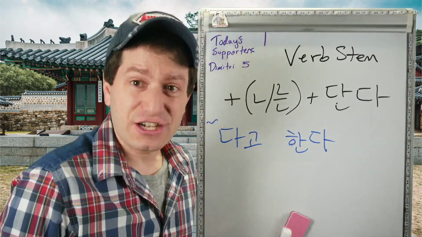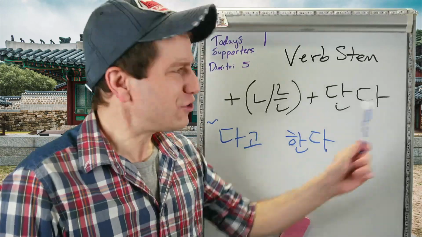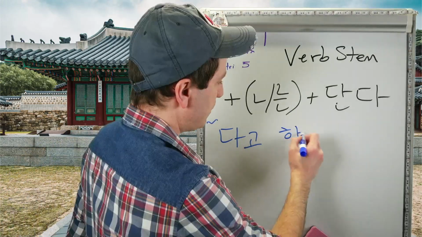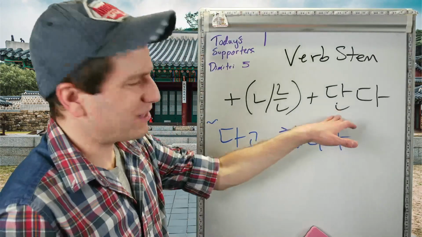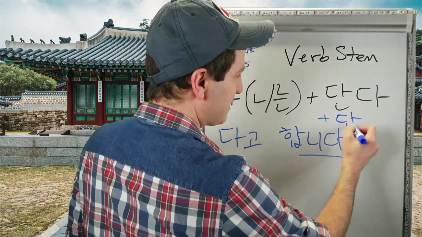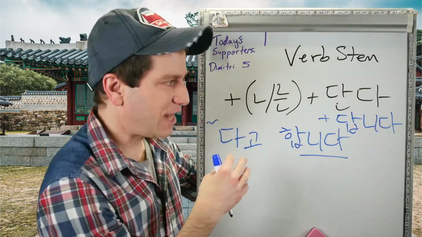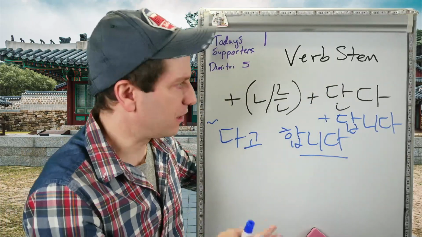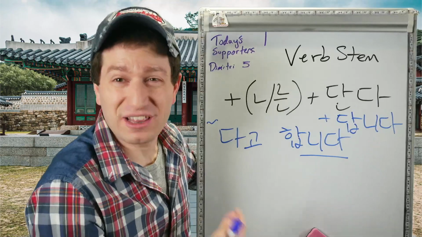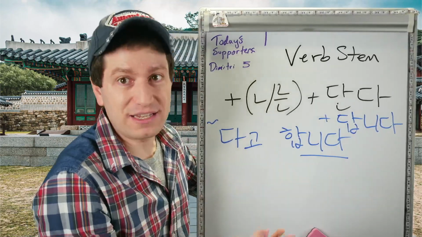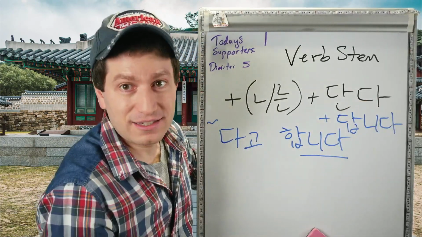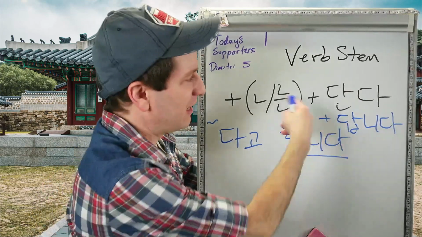What that means actually is you might see other versions of this. For example, like we could get 합니다. Well, what would happen to this? Instead of 단다, you might see 답니다. So 하다 would become 한답니다. Now, why would you use 한단다 or 한답니다? It only depends on the politeness level that you're using. Do you want to speak plain form, 한단다, or do you want to speak formally, 한답니다?